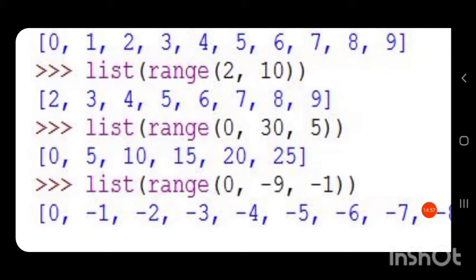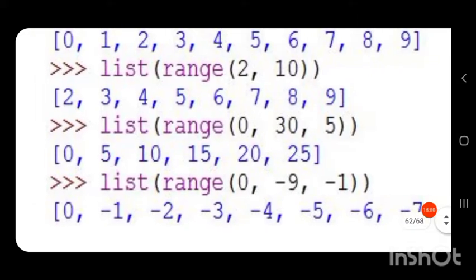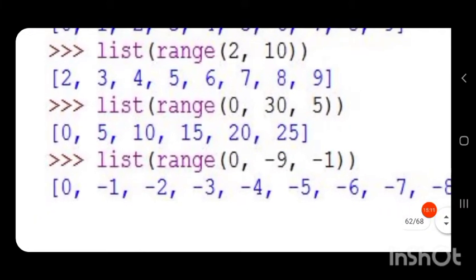So the list will start from 0 and all the values will be with a difference of 5. 0, 5, 10, 15, 20, 25. The last value will be 25.